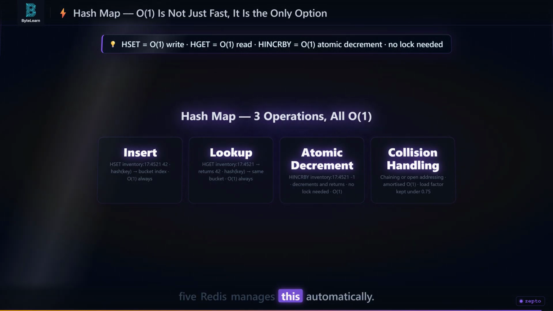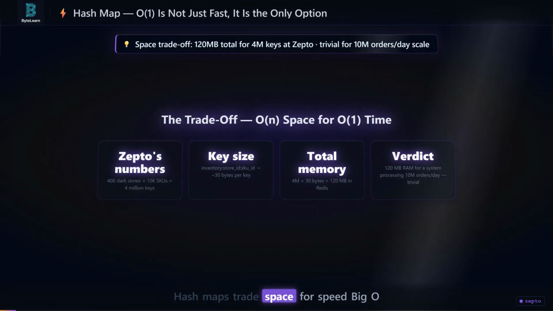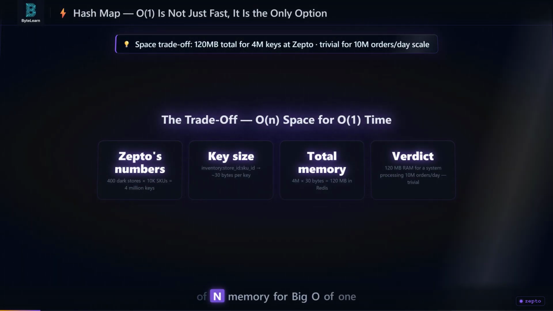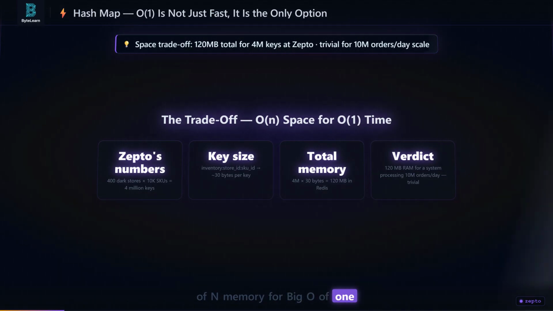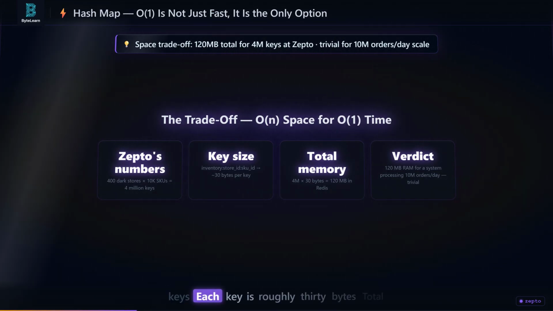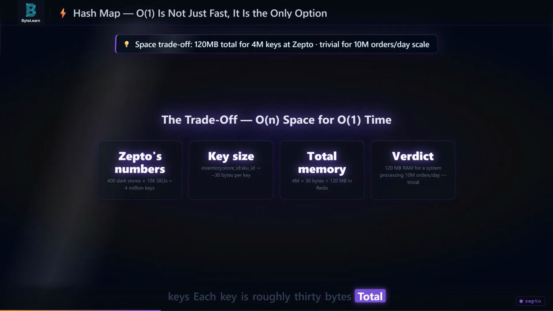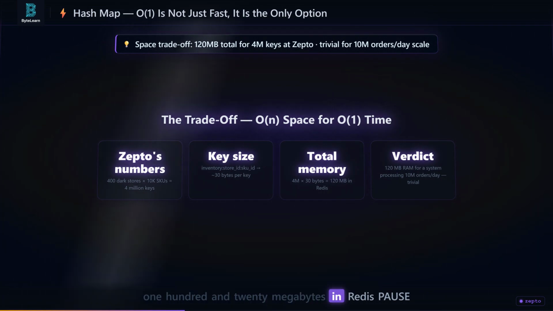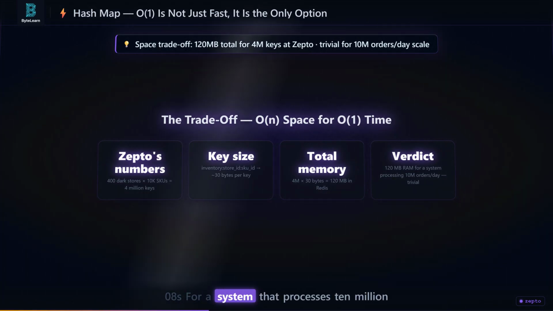Redis manages this automatically. Hash maps trade space for speed: big O of n memory for big O of 1 time. At Zepto, 400 dark stores times 10,000 SKUs equals 4 million keys. Each key is roughly 30 bytes. Total, 120 megabytes in Redis.